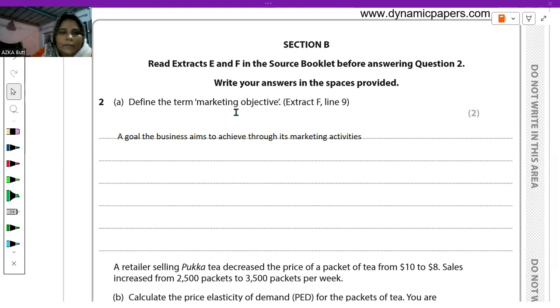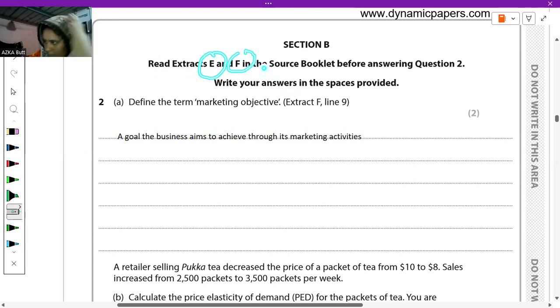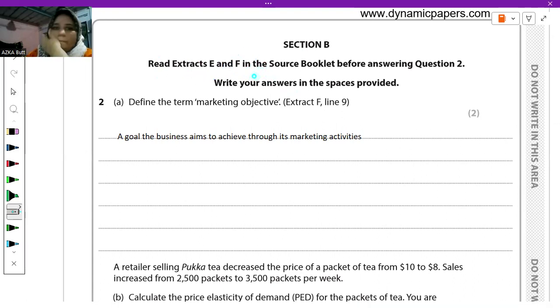Okay. So we have this question number two. Before solving this question, you have to read the extract of E and F. Okay. So we have the first question: define the term marketing objectives. This is again very simple. We just need to write its definition.